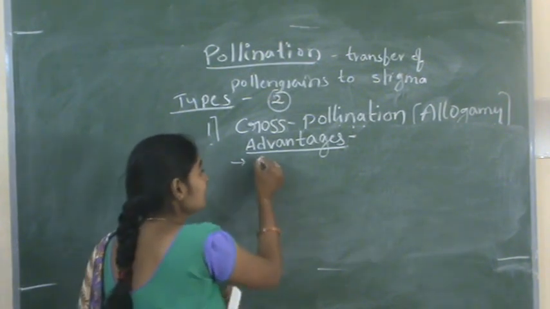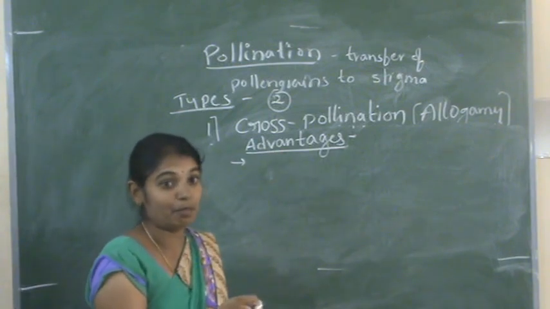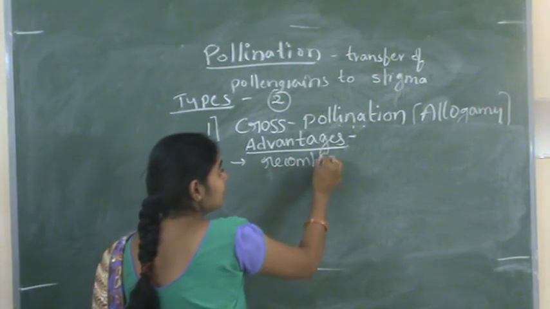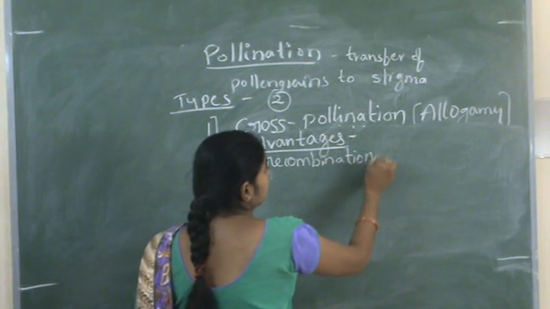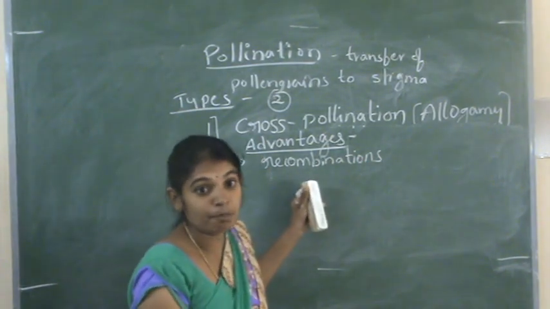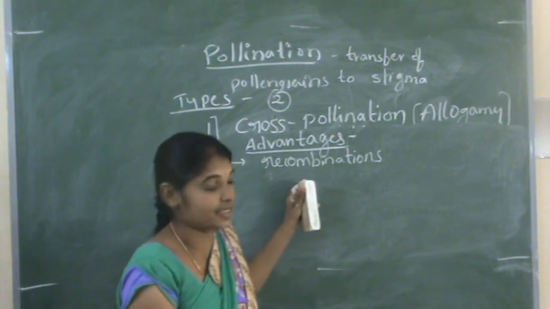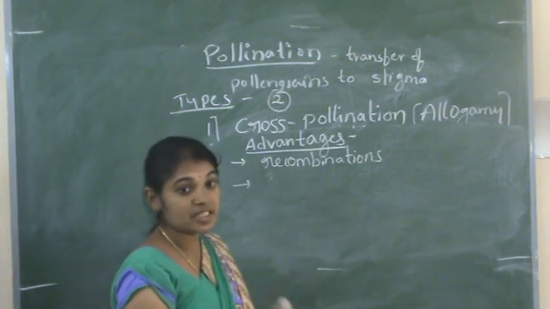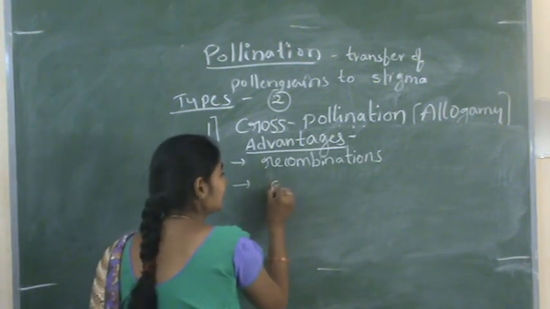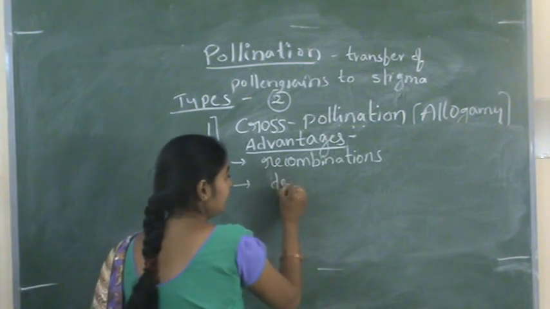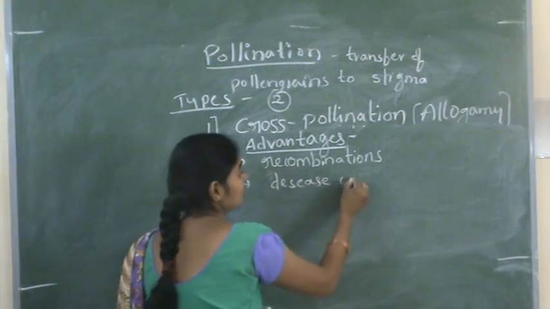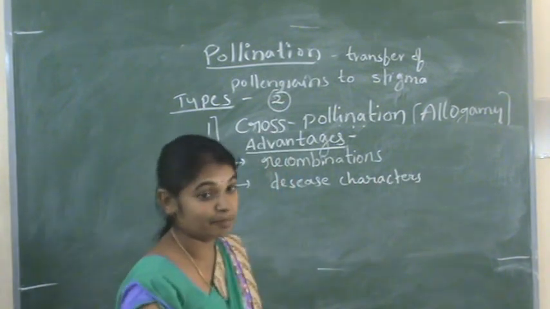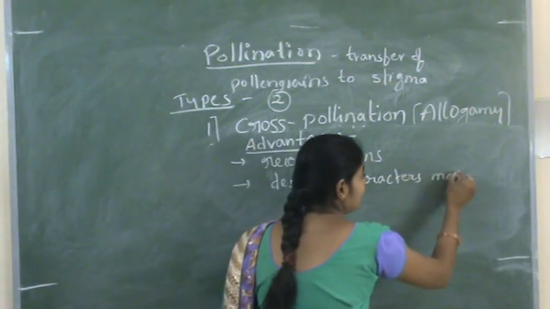So if the pollination occurs between different plants, there is a chance of recombination. Recombination takes place because two different plants are involved. And if any disease characters are present in the parental plants, they may be eliminated from the plants.